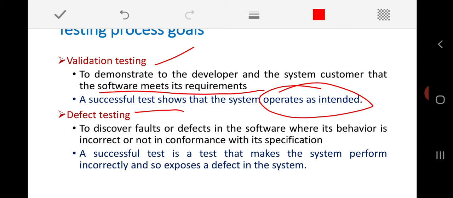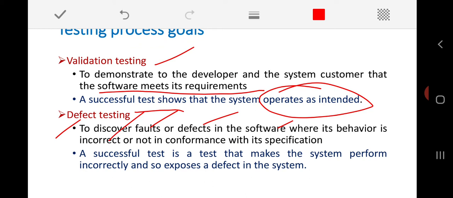Then similarly, as per the second goal, software validation is done for defect testing. Defect testing means we discover the faults or defects present in our software, because of which the behavior of my software seems incorrect. Is it clear?